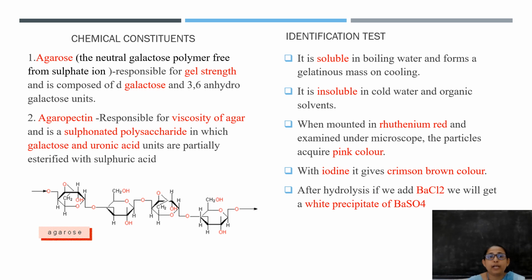And the major chemical constituents include agarose, which is a neutral galactose polymer free from sulfate ion, and is responsible for the gel strength and mainly composed of galactose and anhydrogalactose units. Whereas if you see agaropectin, it is responsible for the viscosity of agar, and it is a sulfonated polysaccharide in which the galactose or uronic acids are partially esterified with sulfuric acid.